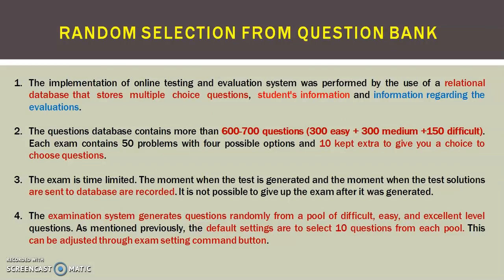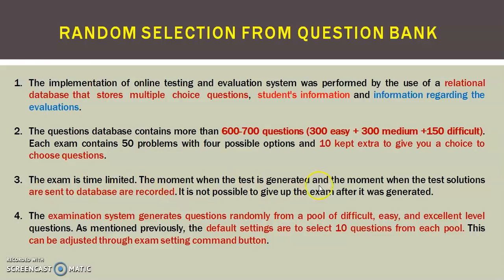Now, random selection from the question bank. I have told you that a relational database stores multiple choice questions, student information, and information regarding the evaluation. So there will be a database which contains 600 to 700 questions: 300 easy, 300 medium and 150 difficult. For each student, for each exam, 50 problems with 4 possible options and 10 extra will be chosen by the system. The exam is time limited.